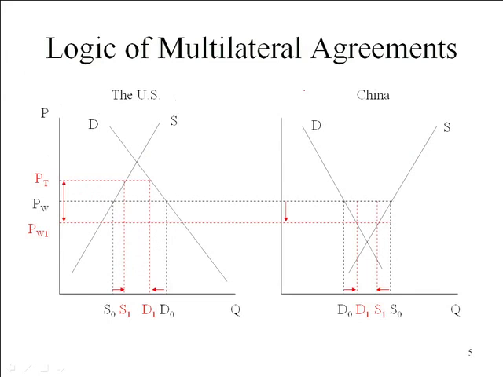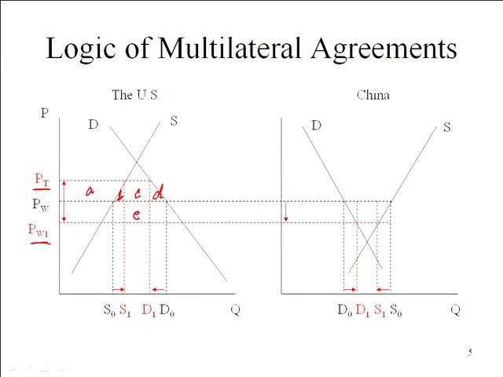What we'll say then is, let's suppose for the moment that the U.S. puts on a tariff. And again, because the U.S. is a large country, it will also drive down the world price, which of course is China's export price. And if we were to calculate the welfare effects, we would want to look at areas A, B, C, D, and E. Those would be the welfare effects that we would see on the U.S.